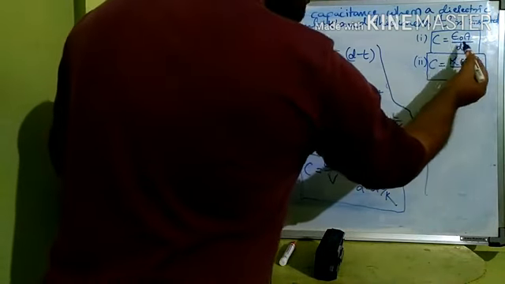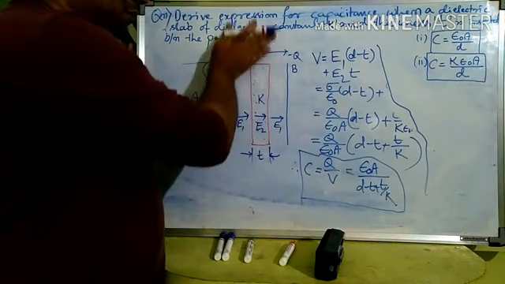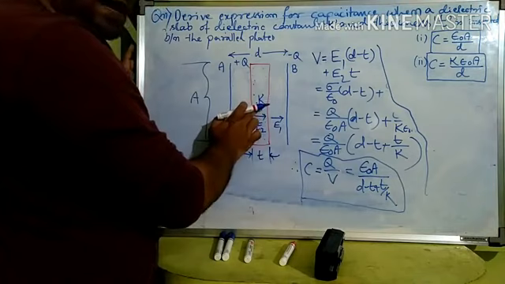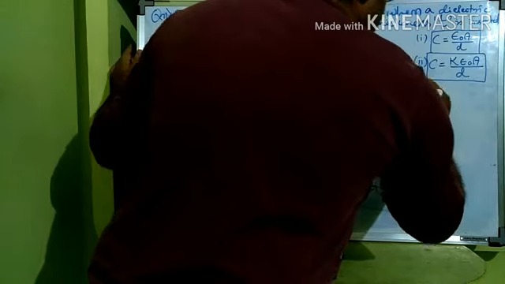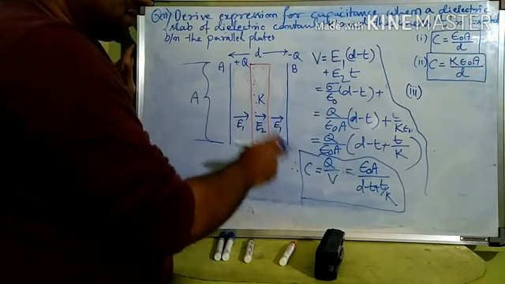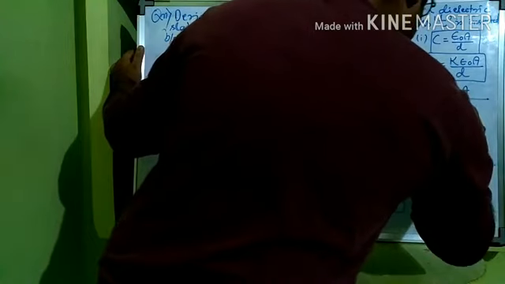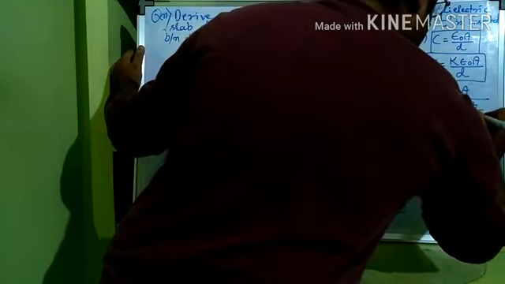That time capacitance was equal to epsilon naught A by D, and when the entire space between the two plates was filled with one dielectric of dielectric constant K, then the capacitance was K epsilon naught A by D. And when a dielectric of thickness t is inserted between the plates, we have derived C is equal to epsilon naught A divided by (D minus t plus t by K).